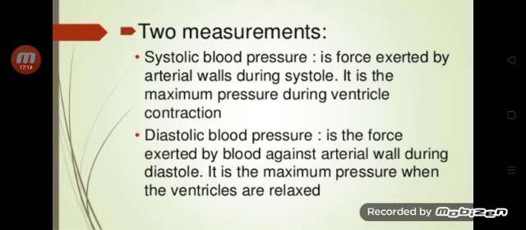Systolic pressure is force exerted by arterial walls during systole. It is the maximum pressure during ventricle contraction. Diastolic pressure is the force exerted by blood against arterial wall during diastole. It is the minimum pressure when the ventricles are relaxed.